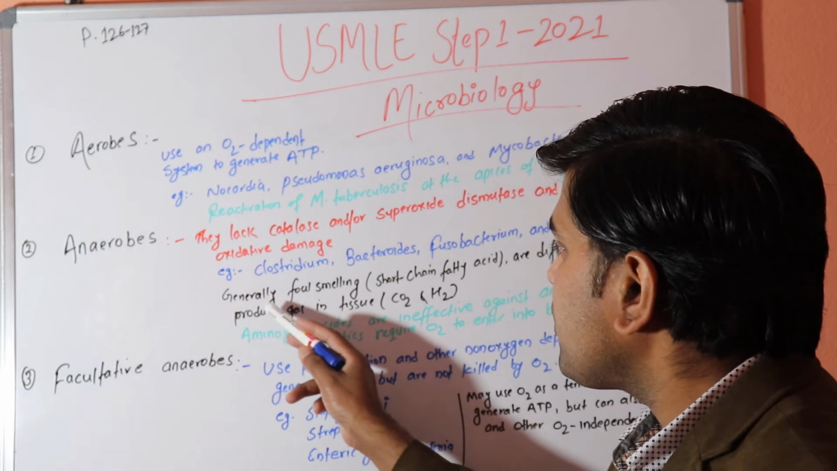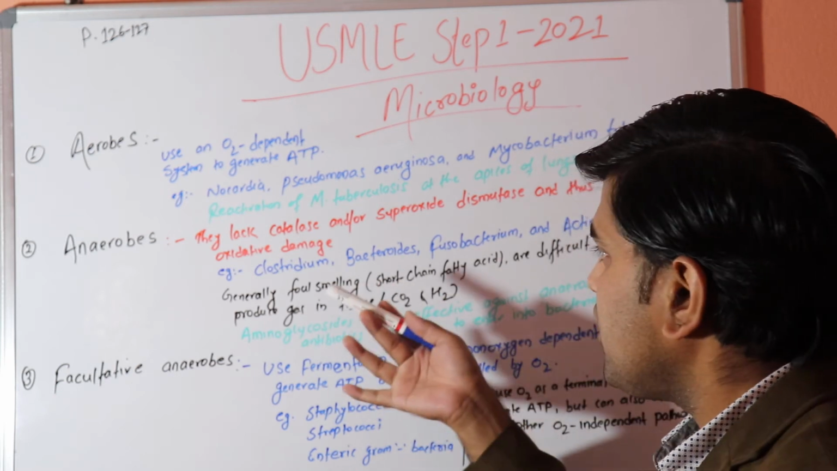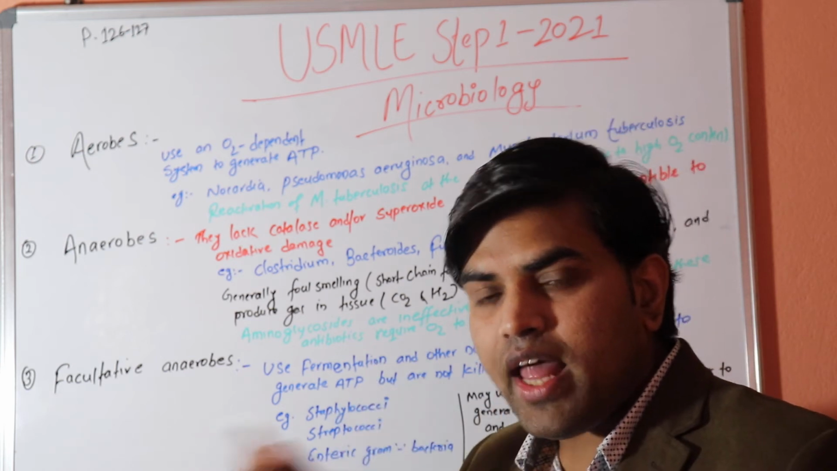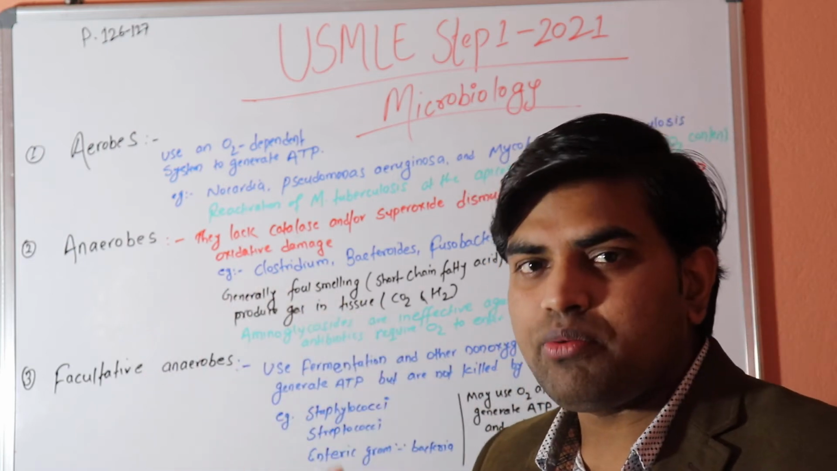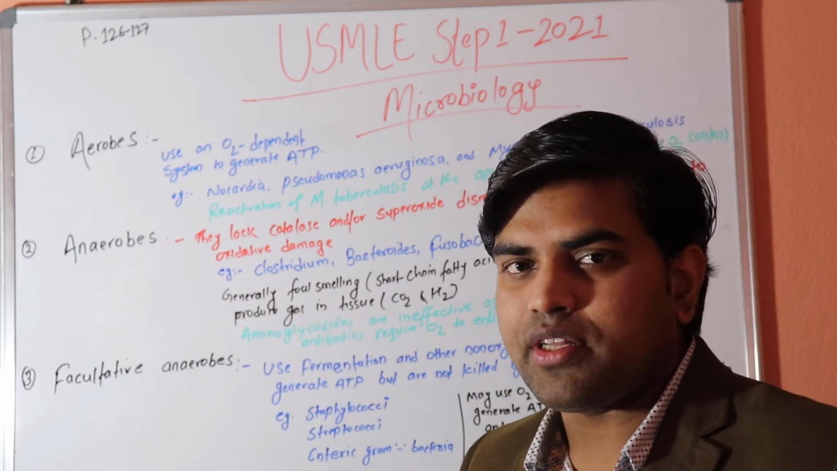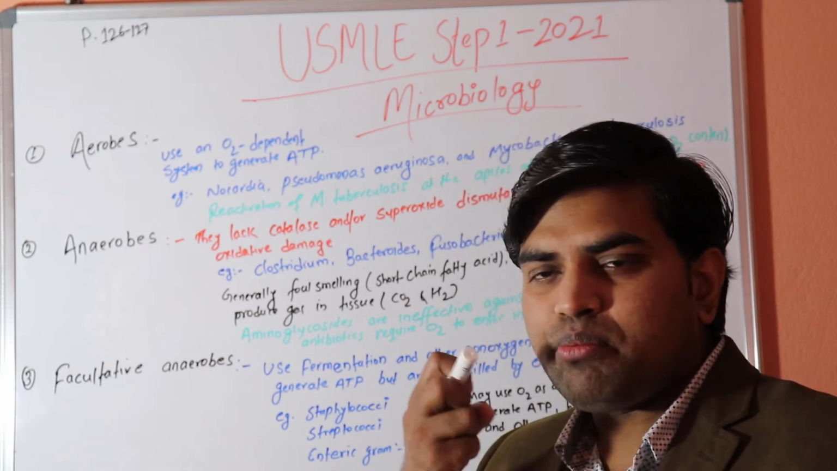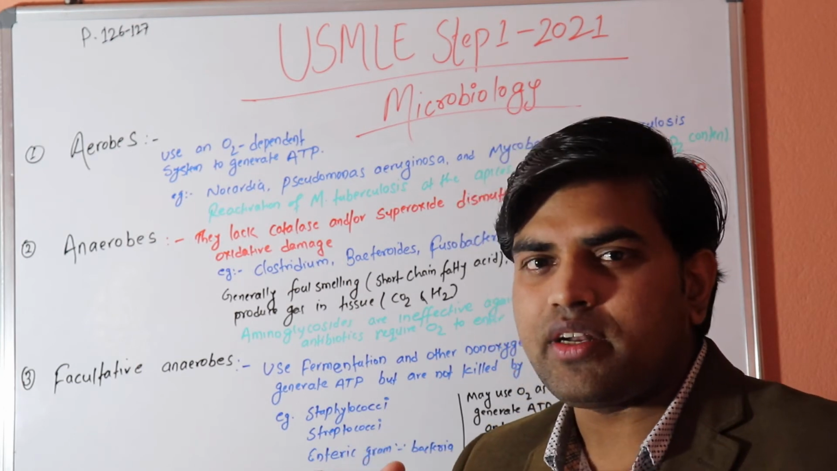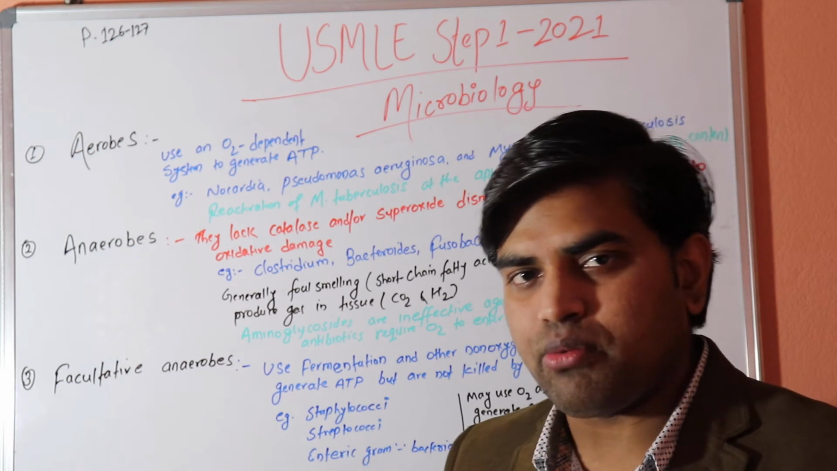Now generally they will cause foul smelling short chain fatty acids and are difficult to culture, because to culture these organisms we have to create an oxygen-lacking environment. So it will be very difficult for us. Although we can generate it in the lab, we create an anaerobic environment in an anaerobic jar where we pull out all the oxygen, or we use a catalyst that utilizes the oxygen inside that jar, so there will be no oxygen, and an anaerobic environment is created.